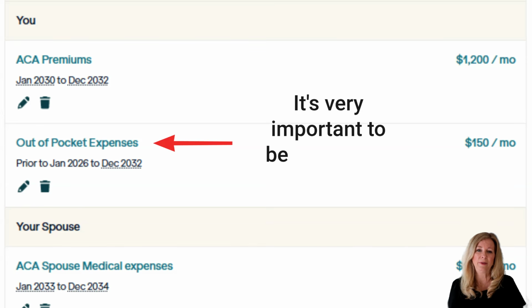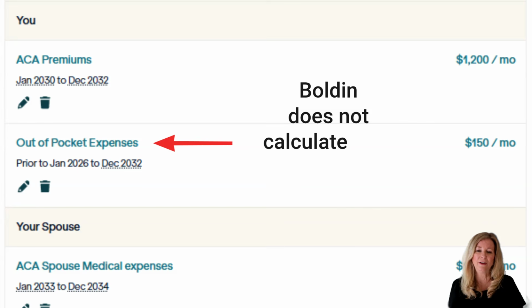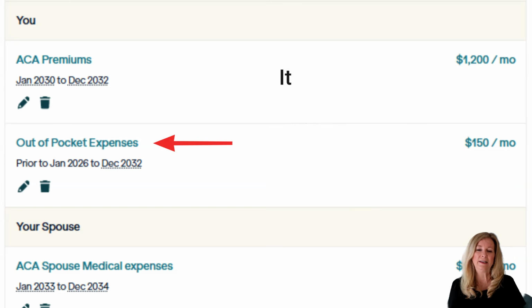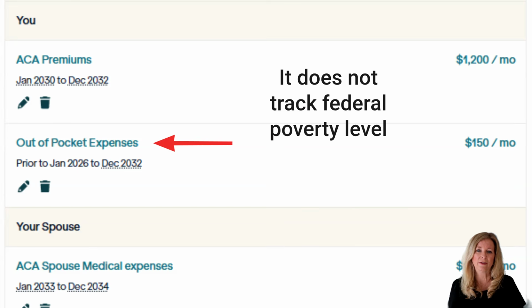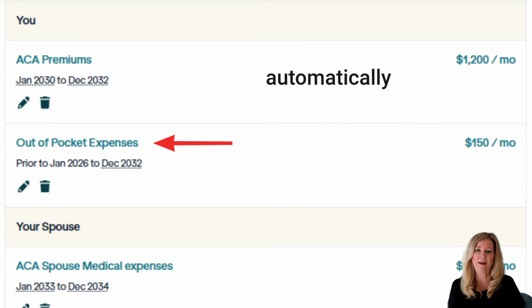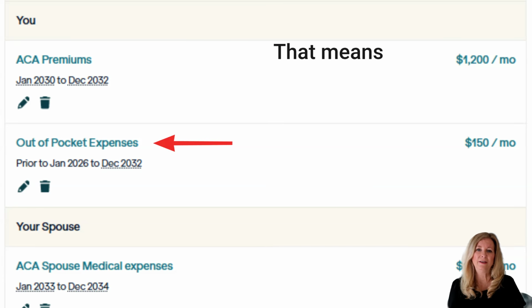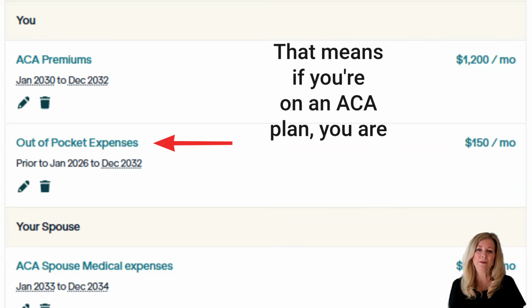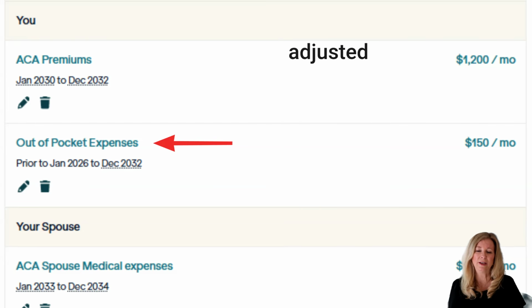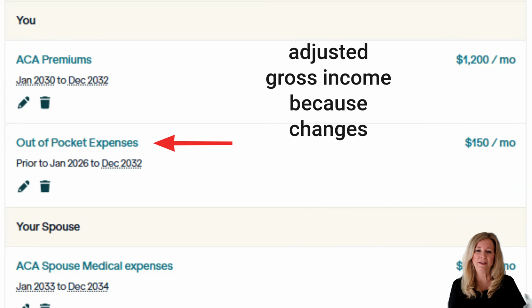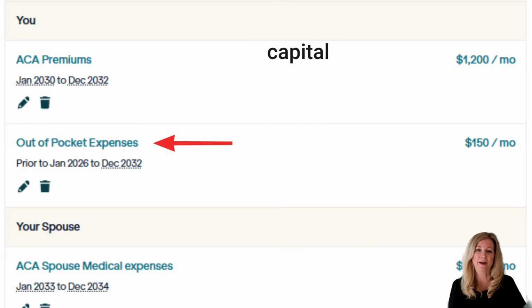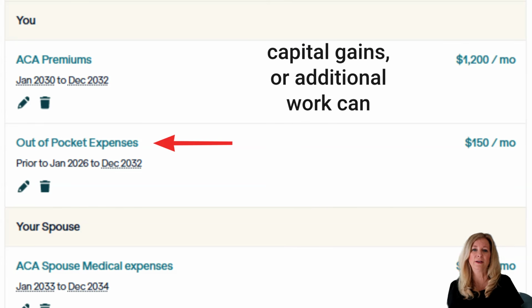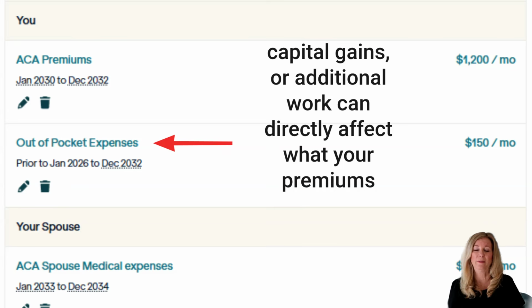It's very important to be clear here. Boldin does not calculate ACA subsidies. It does not track federal poverty level thresholds, and it does not automatically increase premiums as your income rises. That means if you're on an ACA plan, you are responsible for monitoring your own adjusted gross income, because changes in income from Roth conversions, capital gains, or additional work can directly affect what your premiums will be.